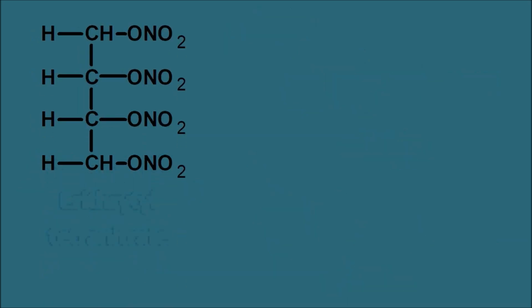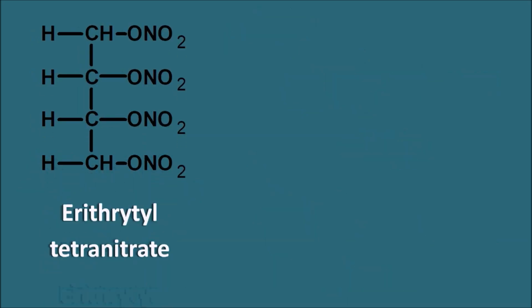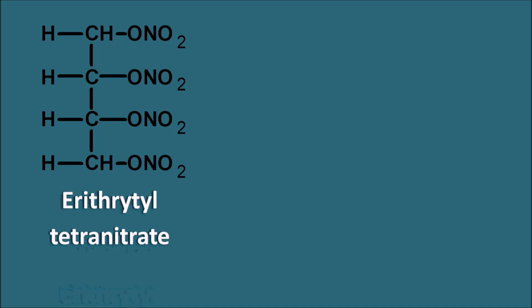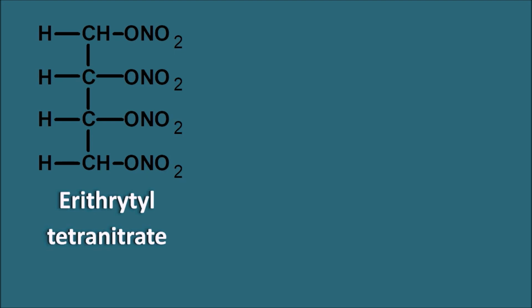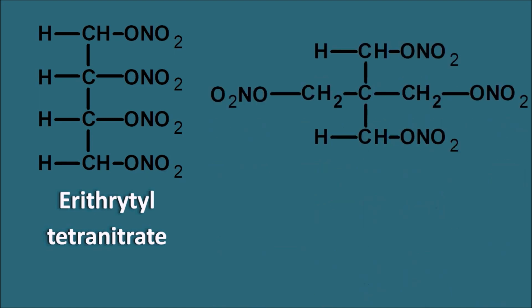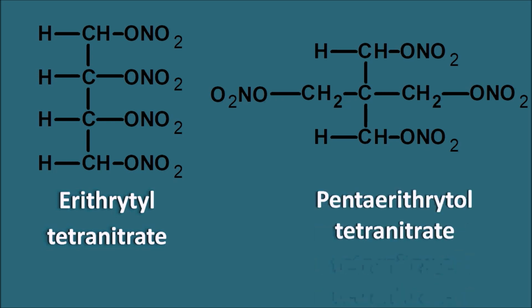We can observe the other organic nitrate. This is erythritol tetranitrate. Here, this alcoholic part has 4 carbons, and every OH group reacts with nitric acid so that it produces a tetranitrate. Similarly, another structure is pentaerythritol tetranitrate. Even though it has 5 carbons, it is still attached with 4 nitro groups, so it is called pentaerythritol tetranitrate.